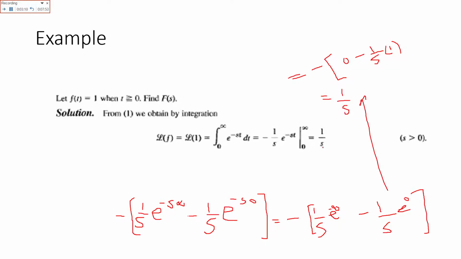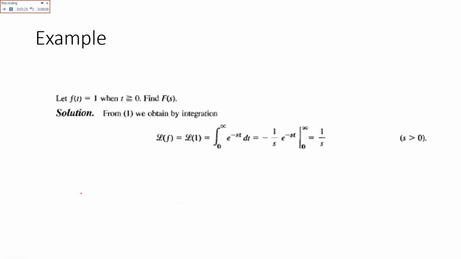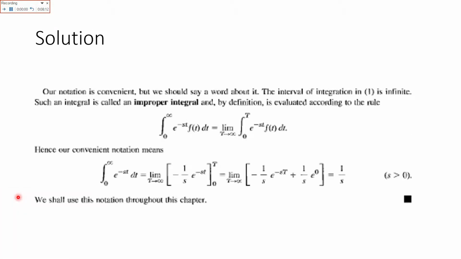Here is the value. So if you have a function f of t which is equal to 1, then its Laplace transform yields the value 1 over s. That is how you calculate a Laplace transform of a function. Now we'll go to the next slide.